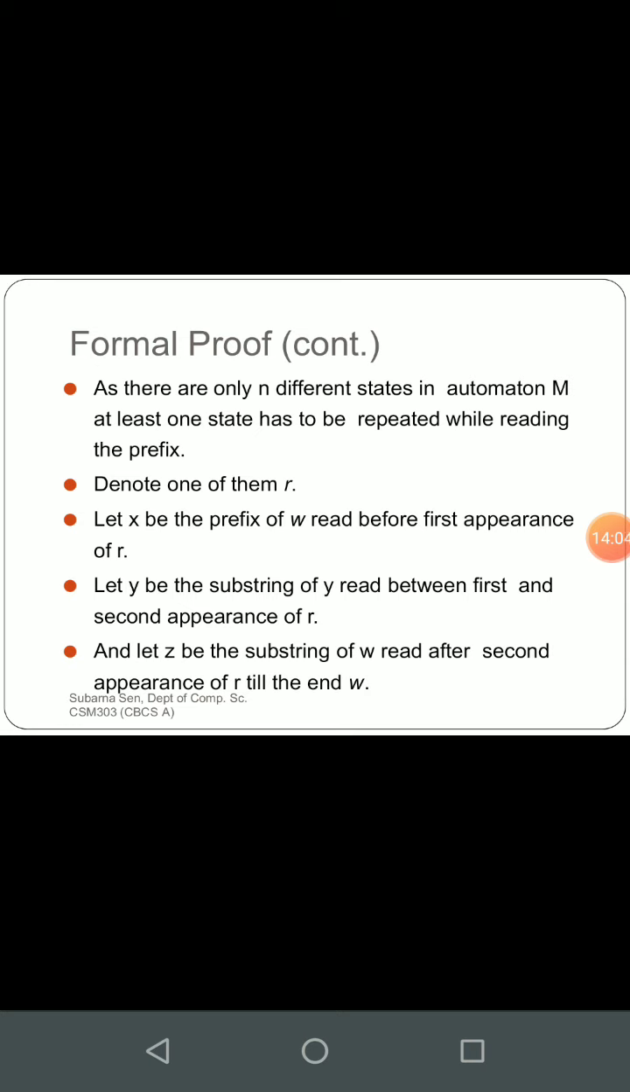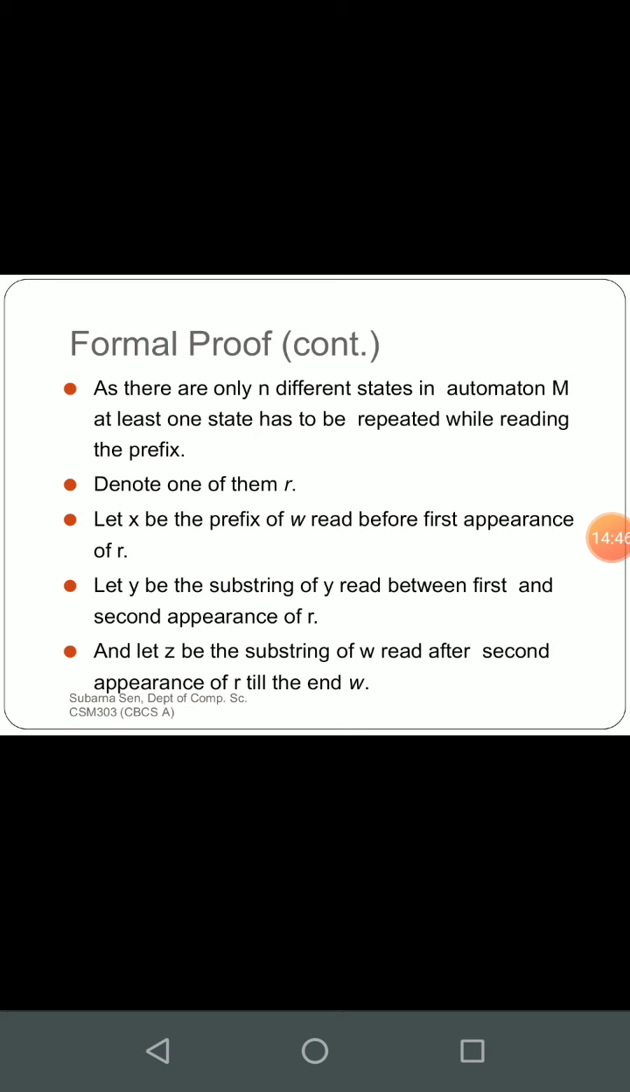So one state will obviously have to be repeated. We are denoting it R. Let X be the prefix of W read before the first appearance of R, and let Y be the substring read between the first and second appearance of R. If you follow the diagram as we have seen two slides before in the pumping lemma part, we are just depicting three states. It is starting with Q0 and ending with F. In between there is a state, namely R. Anything before R we name X, and anything after R we name Z.